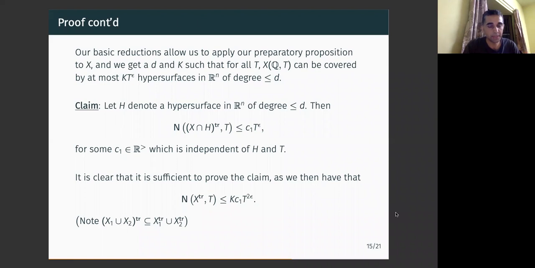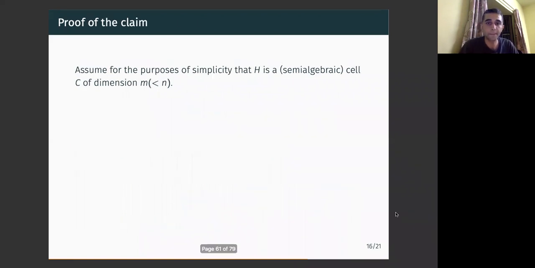All right, but anyway, hopefully I've been able to convince you that it's enough to look at, instead of X, rational tuples of height at most t on the transcendental part of X intersection H, instead of the transcendental part of X. Okay, and assume for purposes of simplicity of exposition that H is in fact a cell. H can always be broken down into finitely many cells, and it's routine to complete the proof even in that case. But let's just assume that H is a cell, and necessarily it's a hypersurface, and its dimension is one lower than the ambient dimension, right?